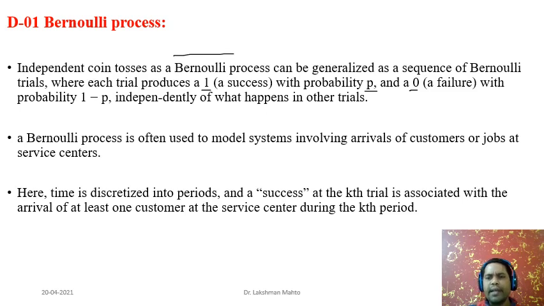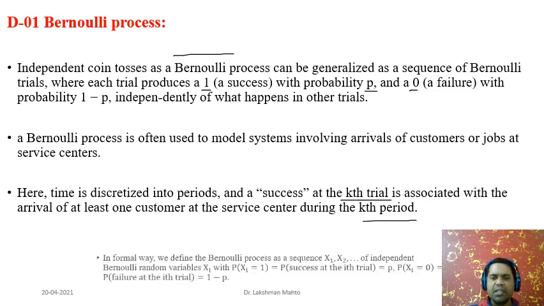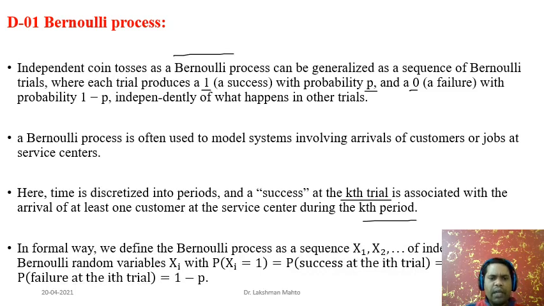So success at the kth trial is associated with the arrival of at least one customer at the service center during the kth period. In a formal way, we define the Bernoulli random process as a sequence of random variables X1, X2, and so on, where each random variable Xi takes value 1 with probability p, which we call the probability of success at the ith trial.